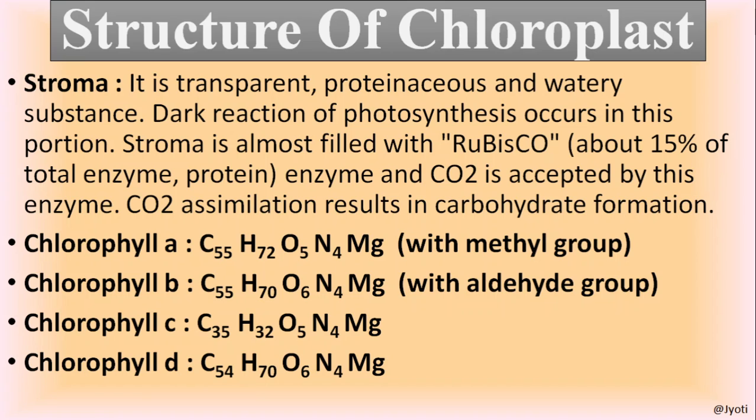Then you can write that in chlorophyll A a methyl group is present and in chlorophyll B an aldehyde group is present. Besides that, two more types of chlorophyll pigments are present: chlorophyll C and chlorophyll D.